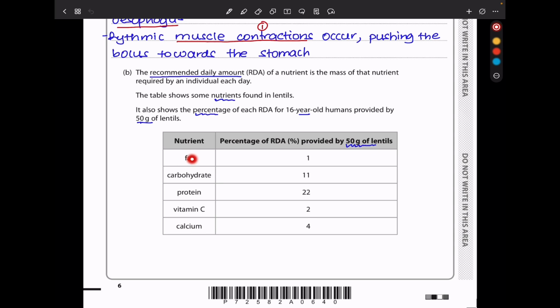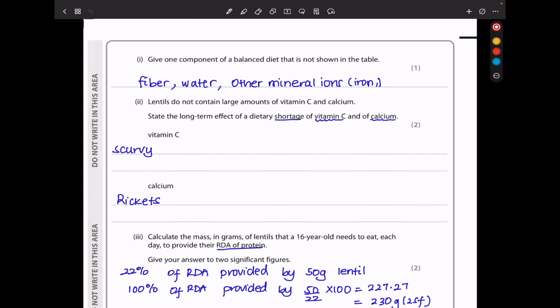Now we know fat can be used in respiration. Carbohydrates are a good source of sugars that are used for respiration. Proteins are used for growth and repair. Vitamin C is useful in connective tissues, and then calcium is useful in bones and teeth. So they say give one component of a balanced diet that is not shown in the table. Of course, fiber, water, and some minerals like iron and so on. Then they say lentils do not contain large amounts of vitamin C and calcium. State the long-term effect of a dietary shortage of vitamin C and of calcium.